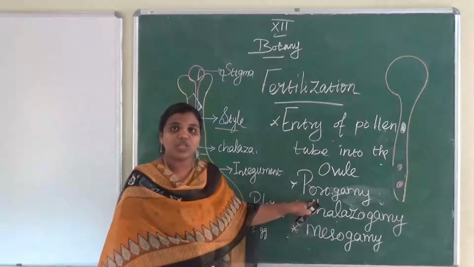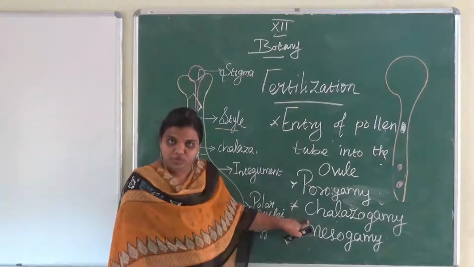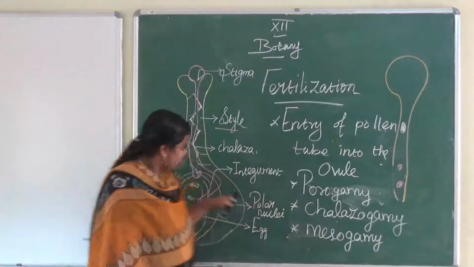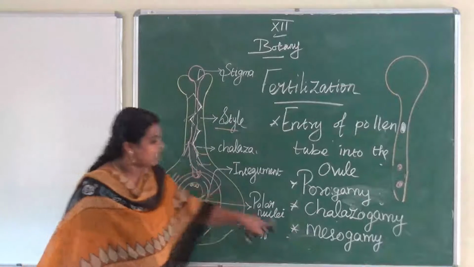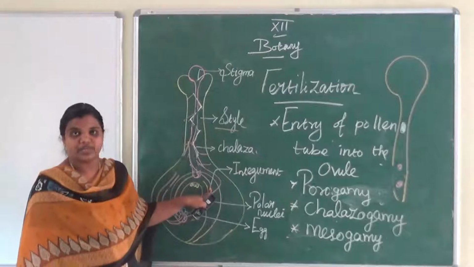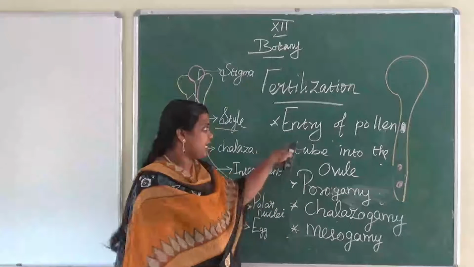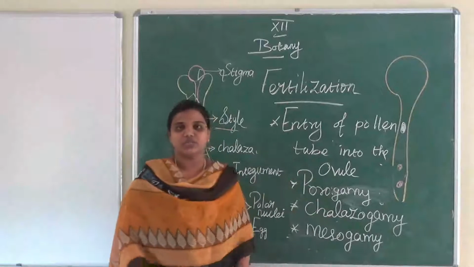Progamy, entry at the micropylar end. Chalazogamy, the pollen tube enters at the chalazal end. And mesogamy, the pollen tube enters through the integument. This is entry of pollen tube into the ovule.